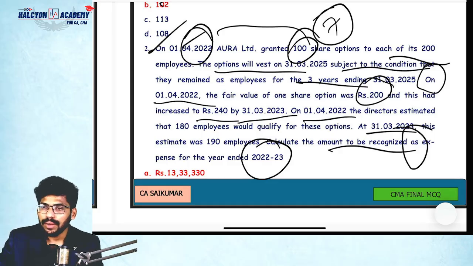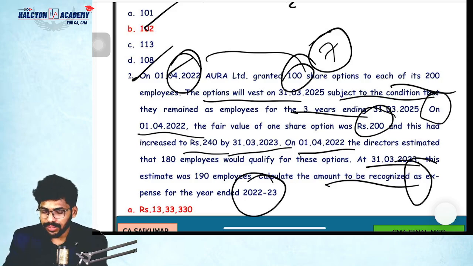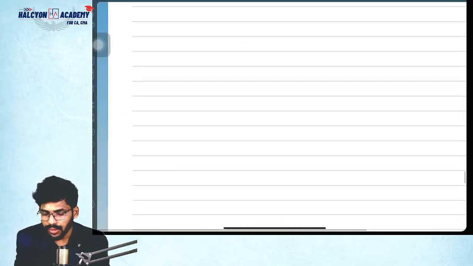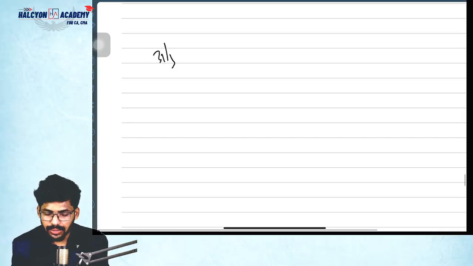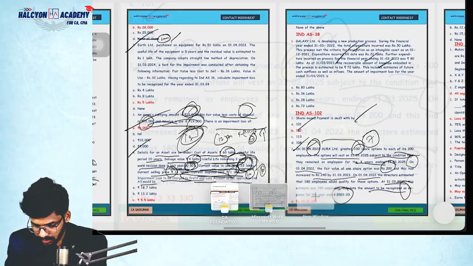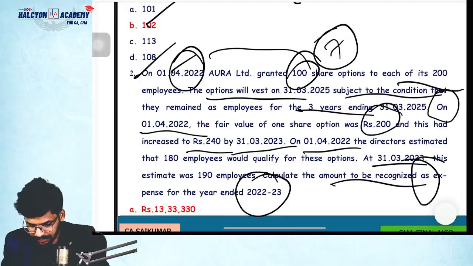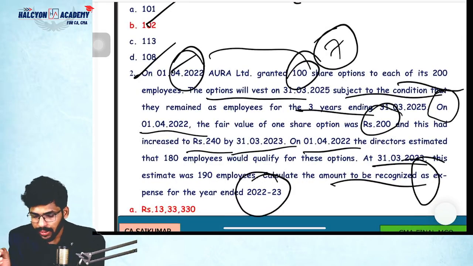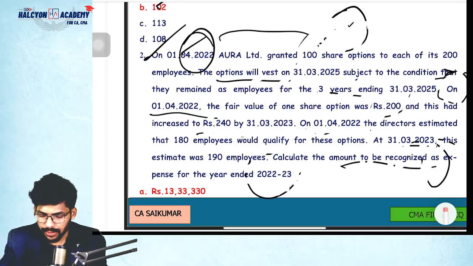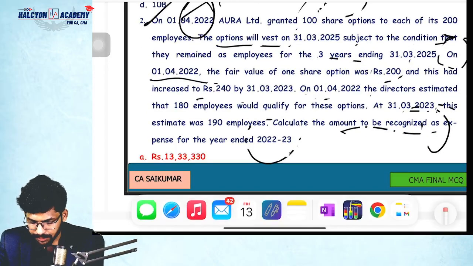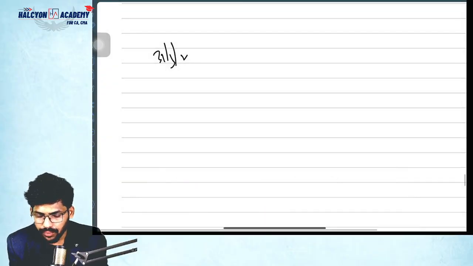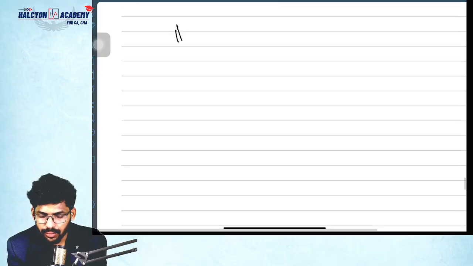So let me solve this question. This is very simple, guys. Coming to the first year. What is the first year starting? 1/4/2022, so the first year ends on 31st March 2023.